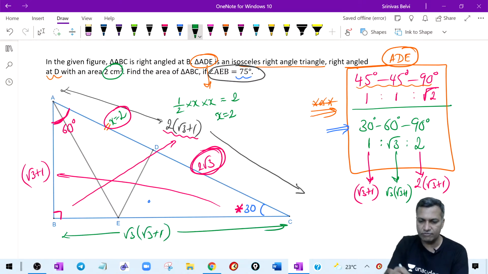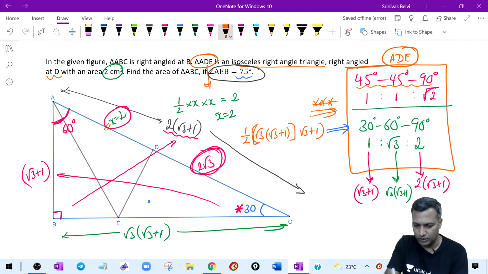Now can I find the area of this triangle? Yeah, why not? Half base into height. What is the base here? Base is root 3 times root 3 plus 1. This is the base. What is the height of this? The height is another root 3 plus 1. That is the height. Okay, square this particular function. You get half of, that is 3 plus 1.